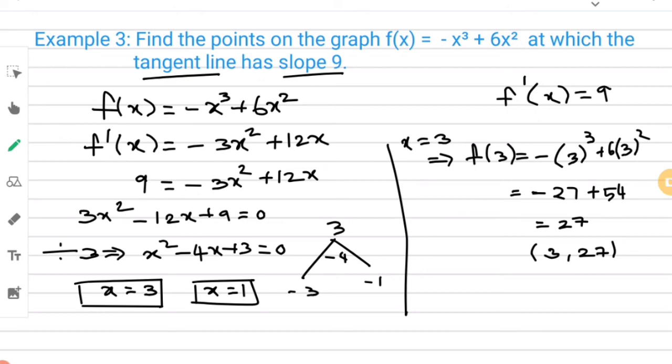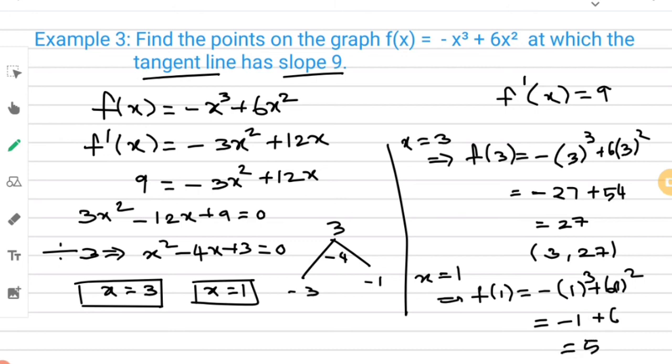And now another point. What is the other point? x is equal to 1. Which implies f of 1 is equal to minus of 1 to the power 3 plus 6 of 1 to the power 2. Therefore, minus 1 plus 6, you will get 5. Therefore, the point is 1, 5. The two points are, one is 3, 27, and another one is 1, 5.